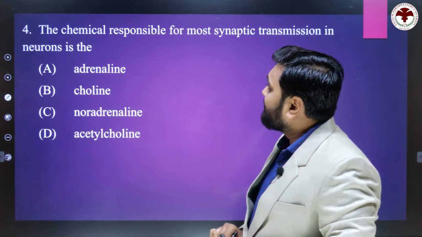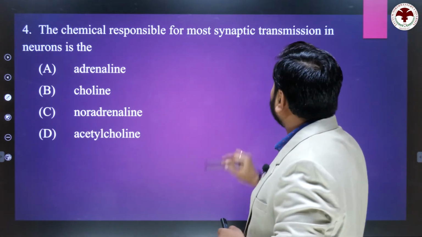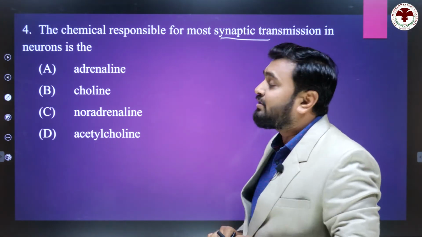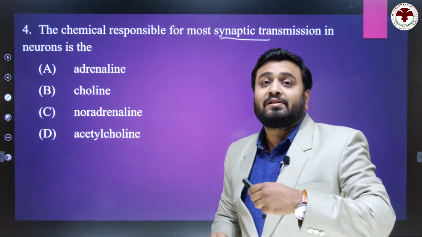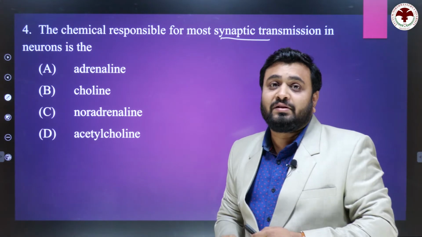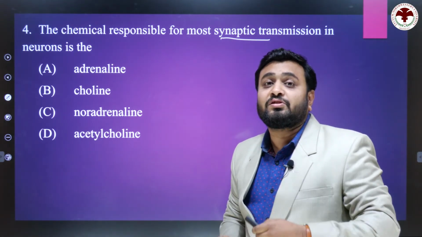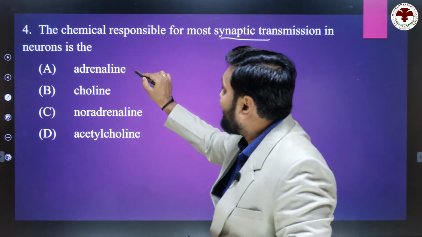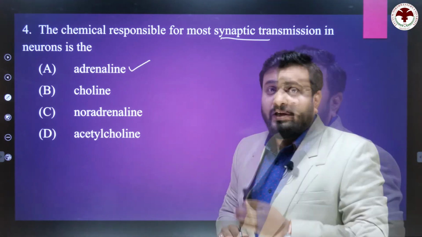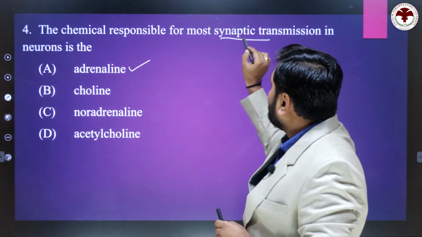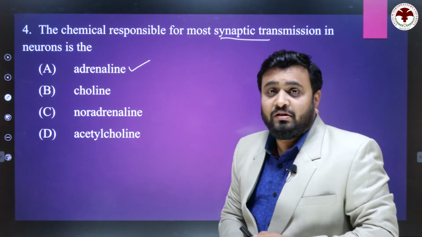Next, the chemical responsible for most synaptic transmission in the neurons. Synaptic transmission means neurotransmitter, which is responsible for the transmission of signals, and the right answer is adrenaline. It is responsible for the most synaptic transmission in the neurons.